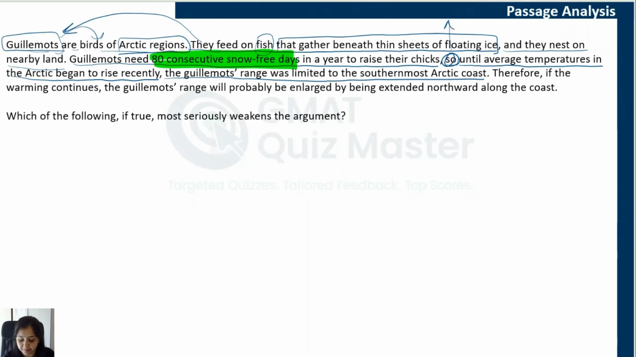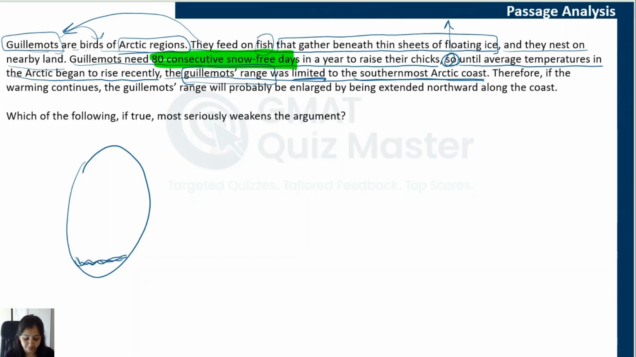Remember, this is a reason given. This is an impact of this condition: because they need 80 consecutive snow-free days, until the temperature started to increase, the range of guillemots, that is, the areas in which they can stay, the limits of that area, was limited to the southernmost Arctic coast. So you can imagine, just to visualize north and south, if this is the Arctic region, then they were limited here in the southernmost coast. So this was their range earlier.